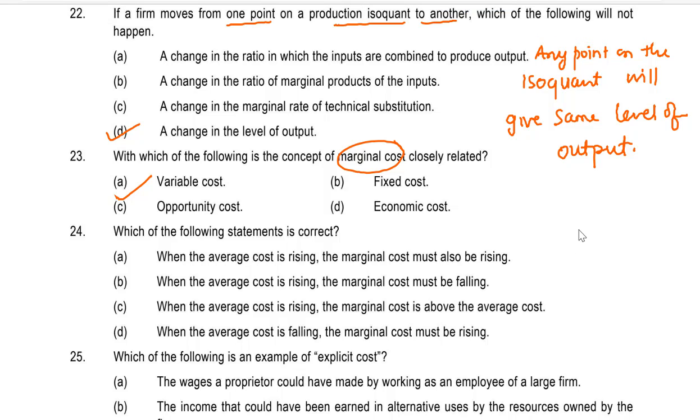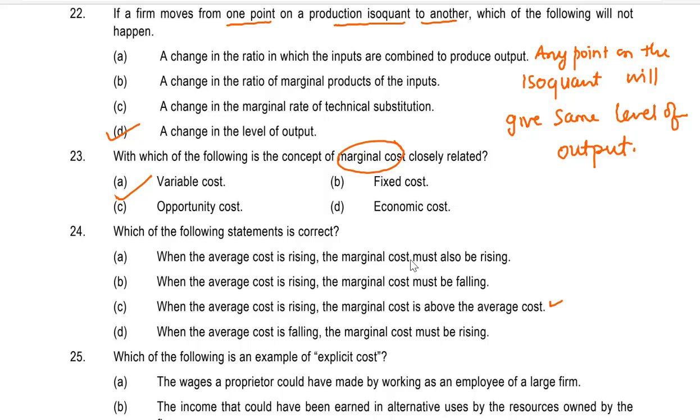Question 24. Which of the following statements is correct? A. When average cost is rising, the marginal cost must also be rising. B. When average cost is rising, the marginal cost is falling. C. When average cost is rising, the marginal cost is above the average cost.